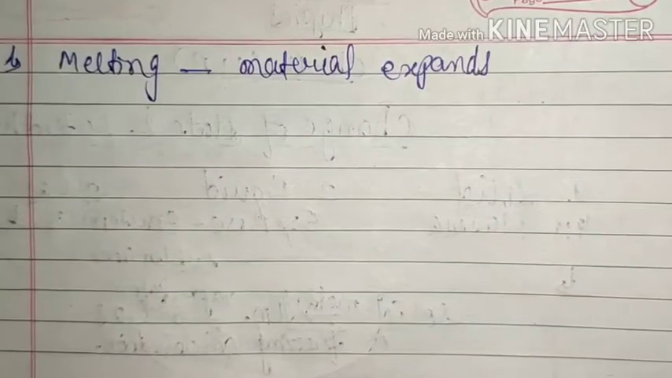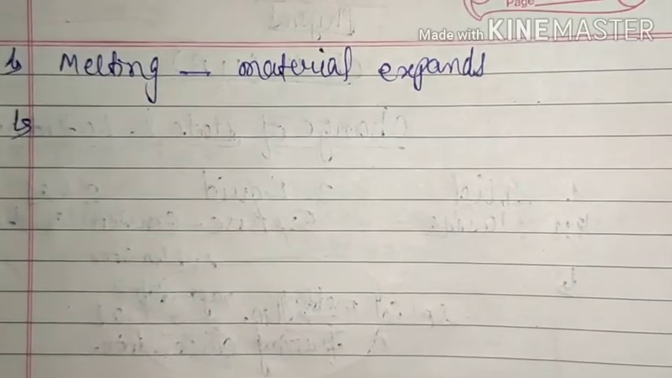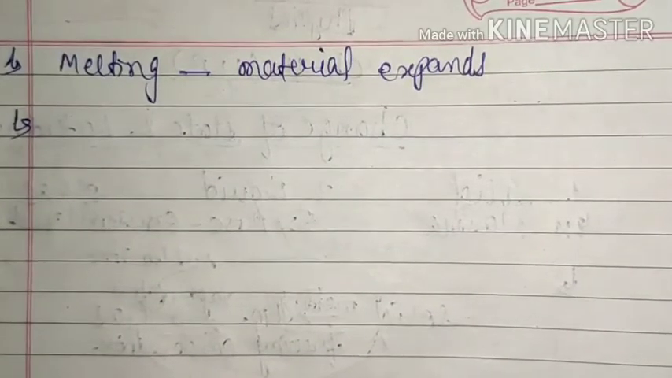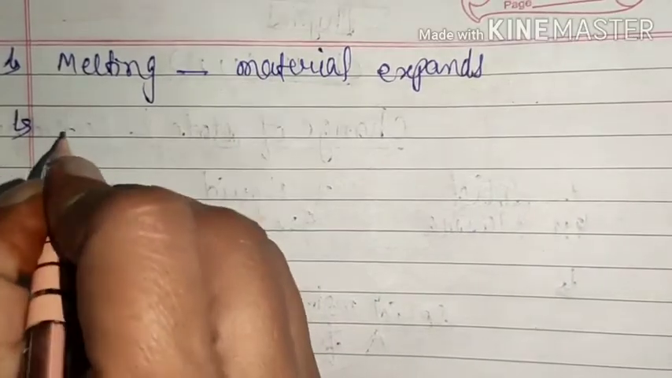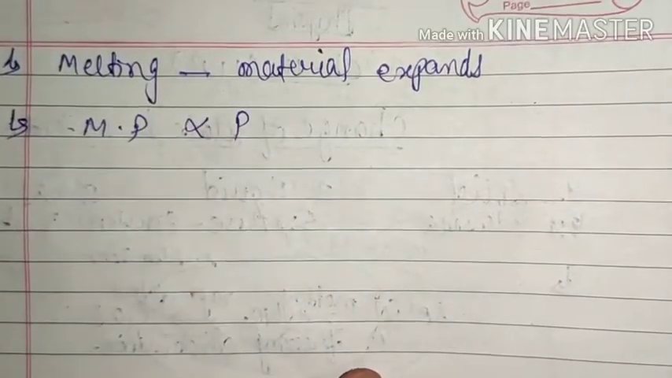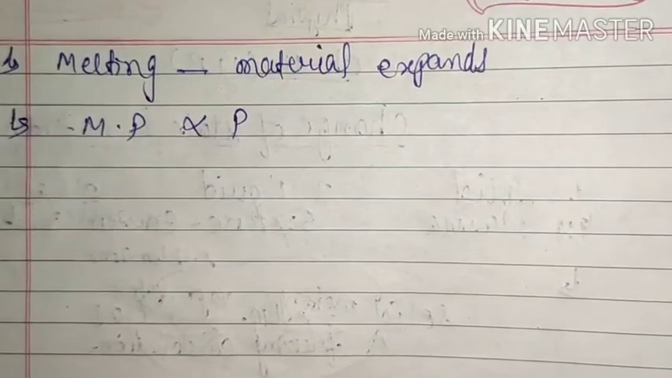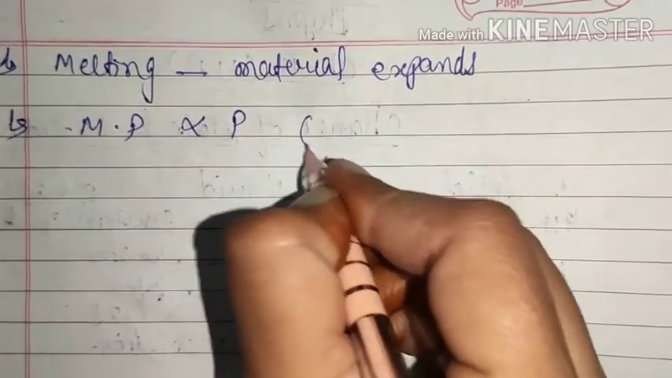Then, effect of pressure on melting point. That means if we change pressure. Right now we have said that all our readings we have considered at constant pressure, that is 1 atmospheric pressure. But what happens if we vary pressure? So here the important thing is melting point is directly proportional to pressure. That means if you increase pressure, then the melting point will increase. This is the normal condition.